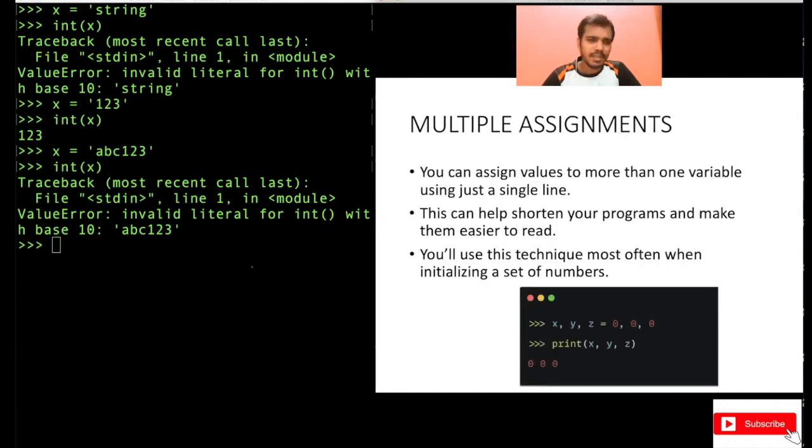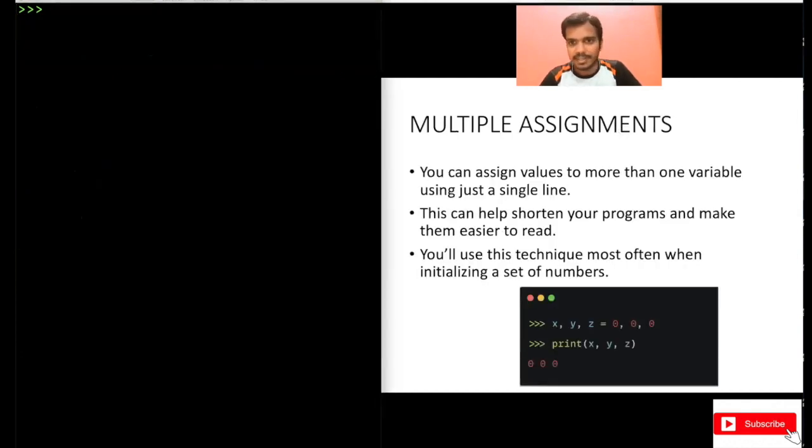Okay, another very important topic is multiple assignments. You can assign values to more than one variable using a single line. In code also, this will look very good. It can help shorten your programs and make them easier to read. You will use this technique most often when initializing a set of numbers. Let's say you want to initialize x, y, and z equal to 0. You can do something like this: x, y, z equal to 0, 0, 0.